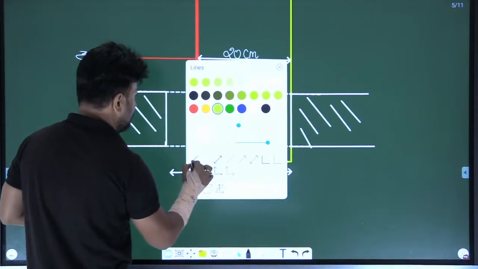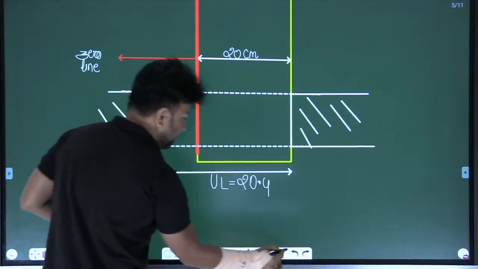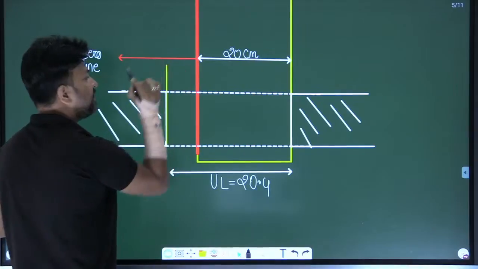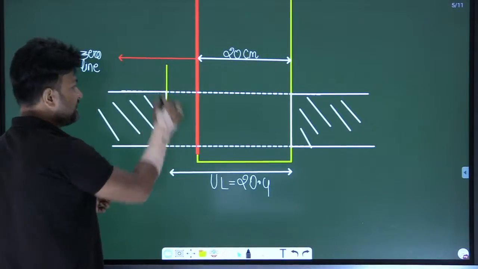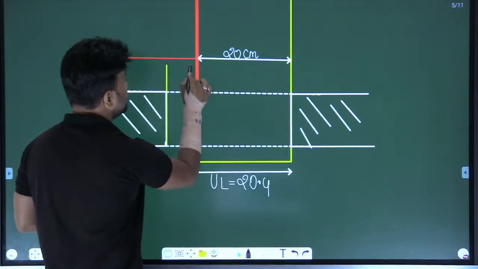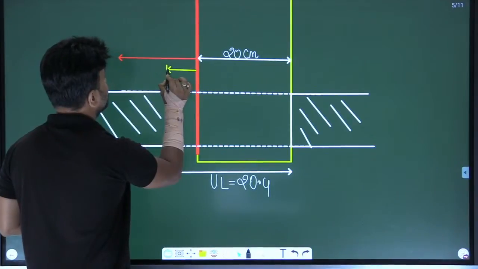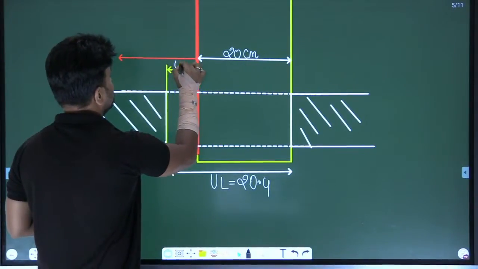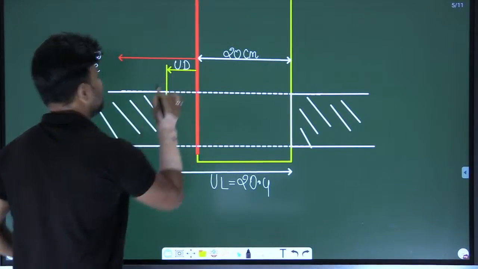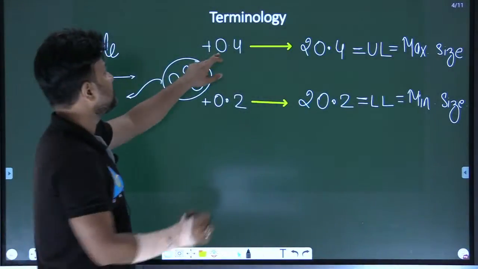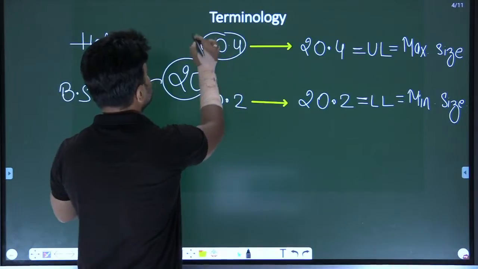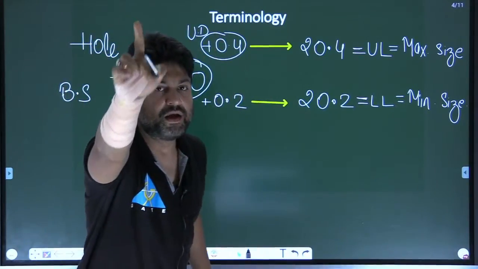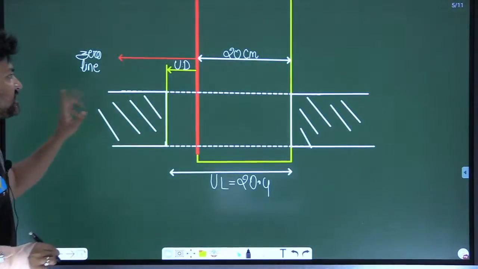See the fiber of the maximum size of the hole, which is away from the zero line. This is the upper deviation, and the upper deviation is 0.4. Is that point clear?